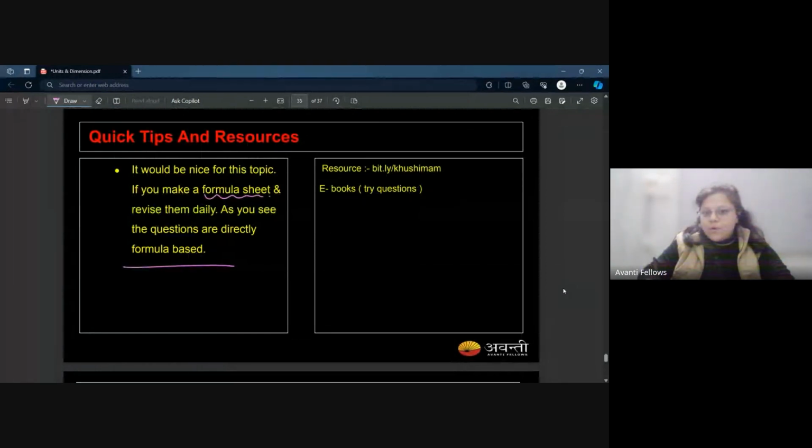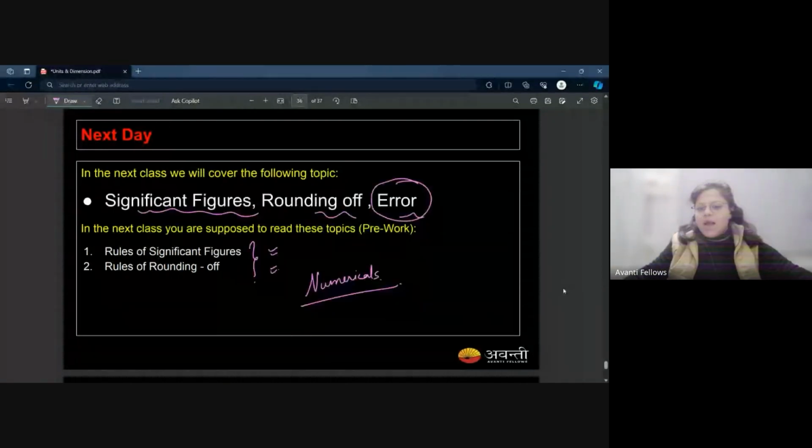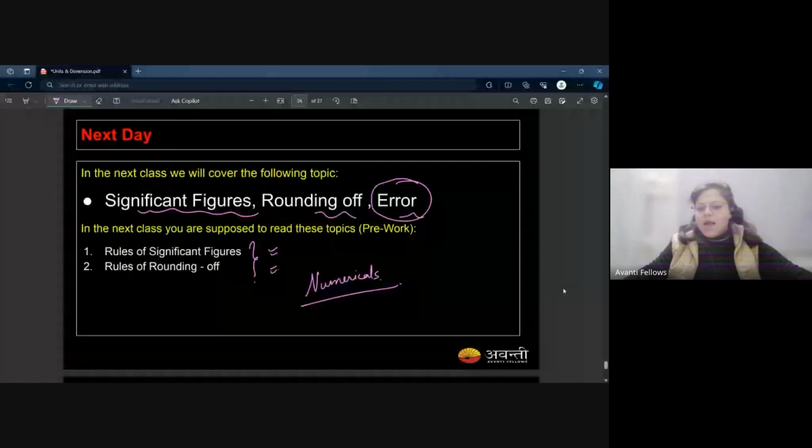I want to talk to you about this sheet. This is a very nice sheet. I put so much work to maintain it. Before that, understand what you will study in the next class. We will talk about significant figures, rounding off, and error. This is very important. In the next class, you have to do this video. You have to study the rules of significant figures and rounding off, and just solve the numericals. Is it okay? Yes, ma'am. I'll share this PDF with you, and just before leaving the class, please go through the sheet.